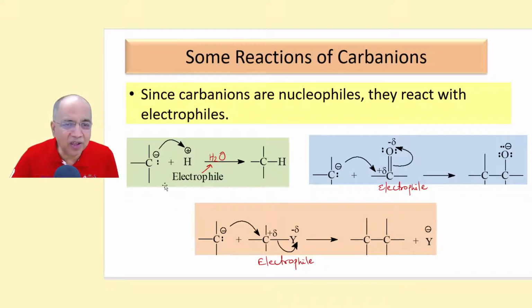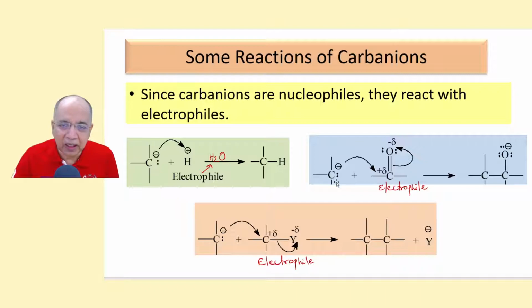Since carbanions are nucleophiles, they react with electrophiles. For example, an alkyl carbanion reacts with water, which acts as an electrophile supplying H plus, a proton donor. H plus is not freely available, but water is the electrophile. It provides H plus so that a new bond is established between this, and it becomes an alkane.